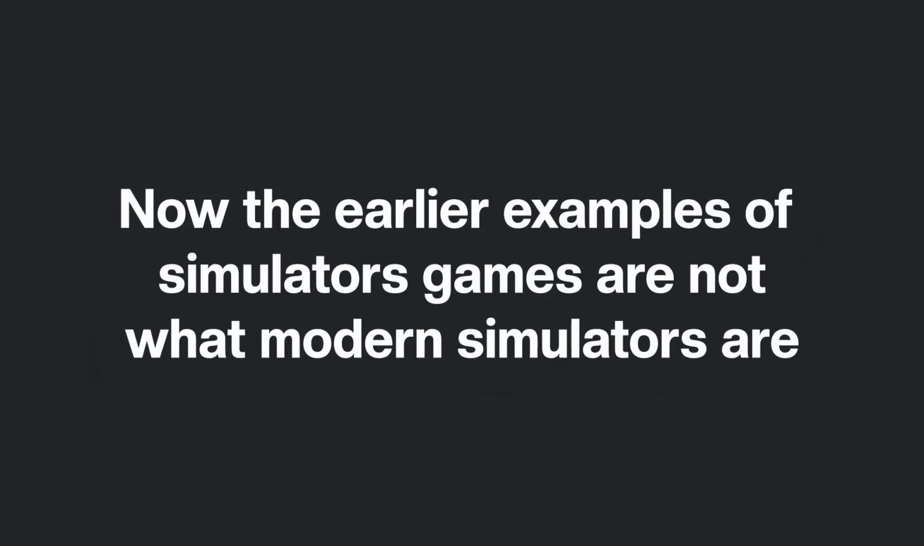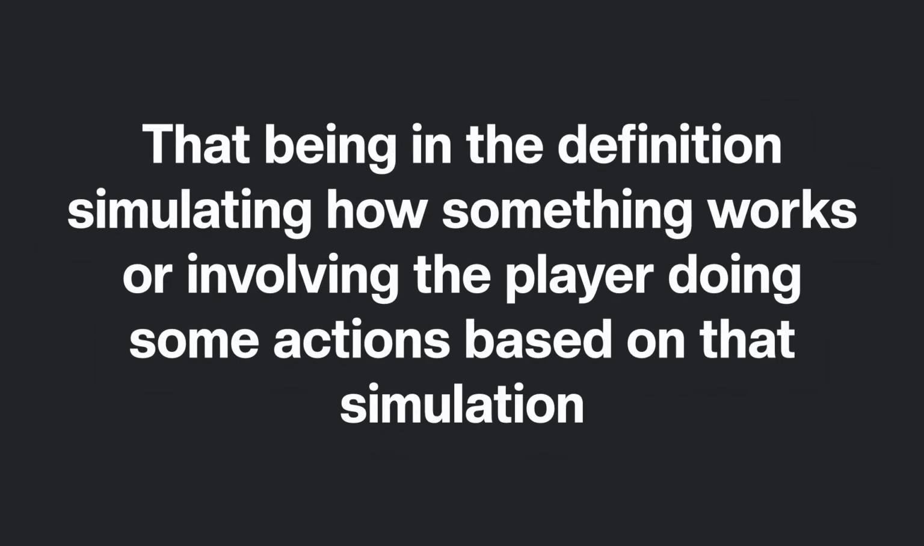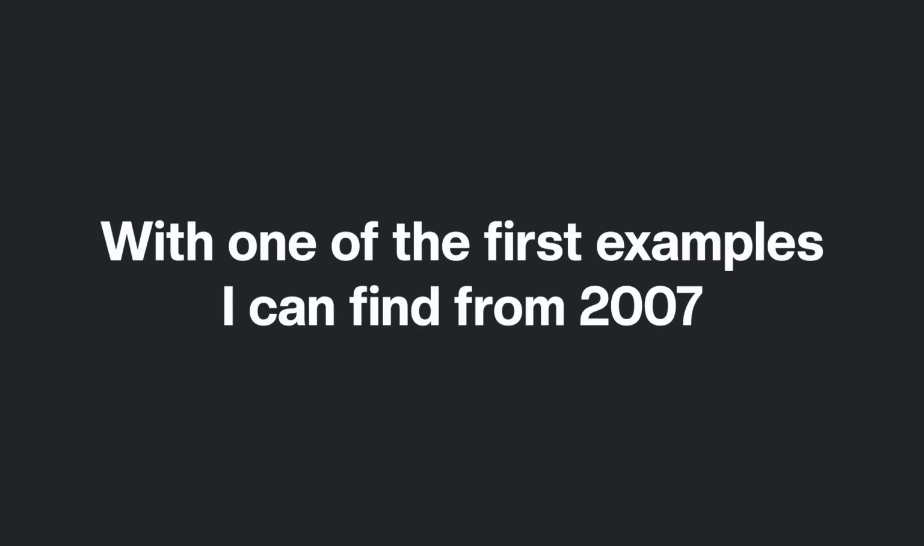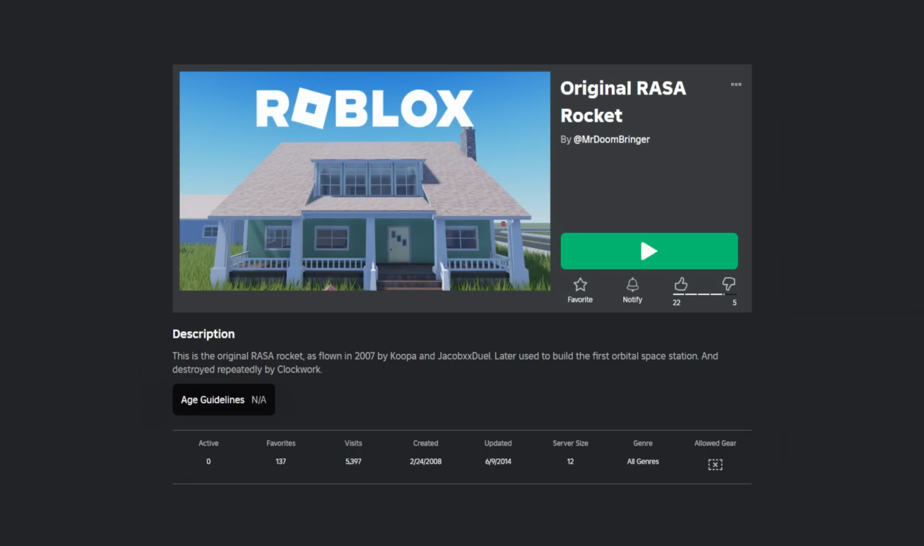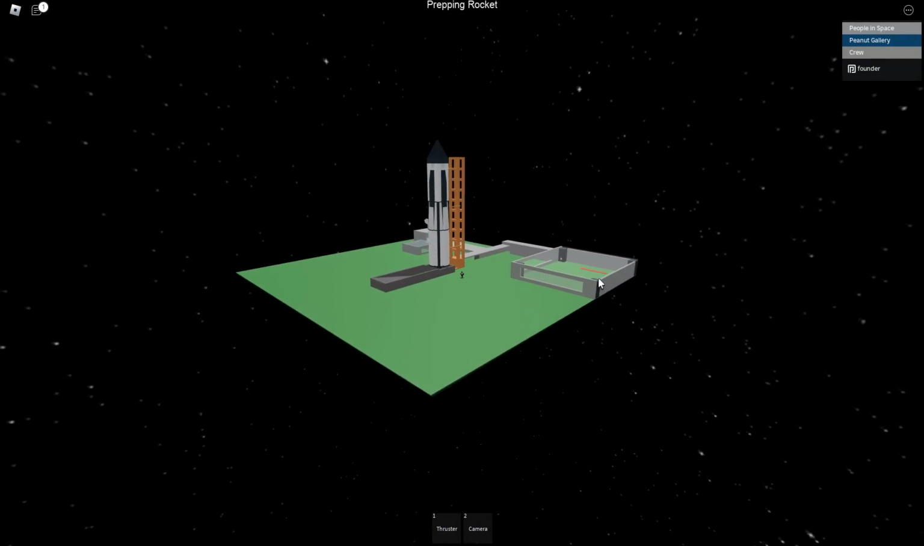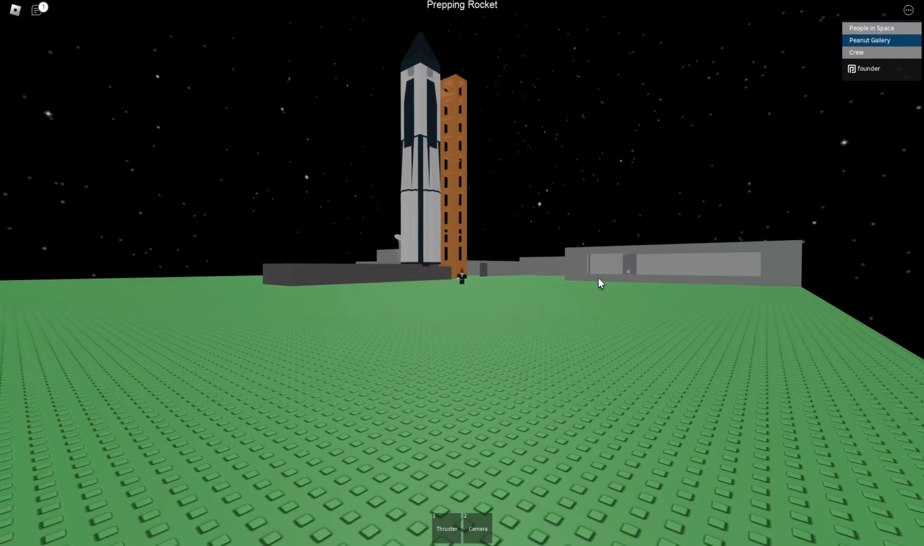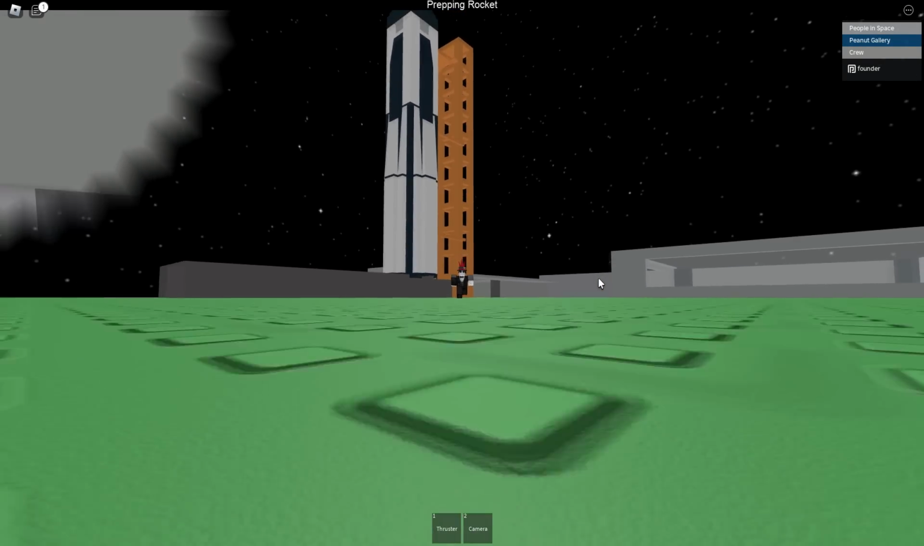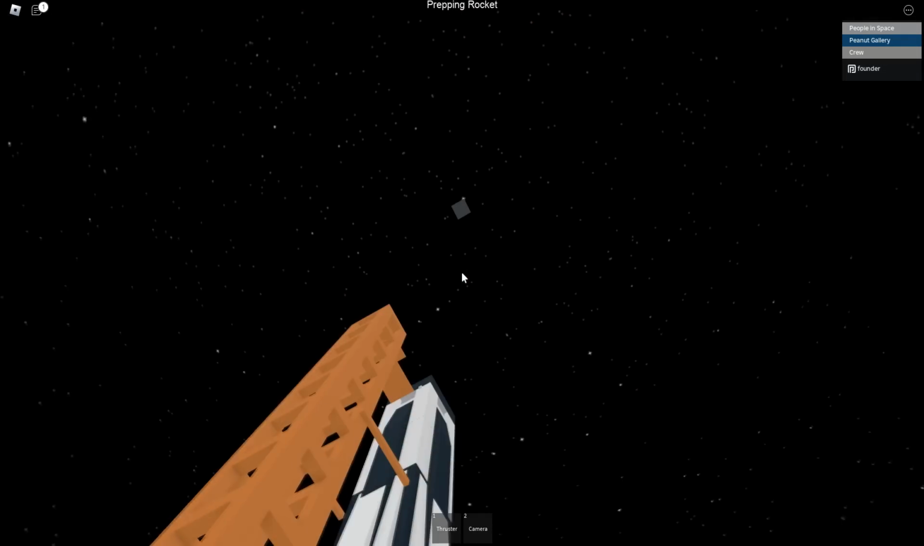Now, early examples of simulator games are as you would think simulators are. That being in the definition of simulating how something works, or involving the player doing some actions based on that simulation as well. One of the first examples I can find is from 2007, Space Exploration or RASA Rocket by Mr. Doombringer, who was an admin for the website. This game is very simple in modern terms, but back then it was quite complex, with a rocket that would fly up to this plane in the sky.